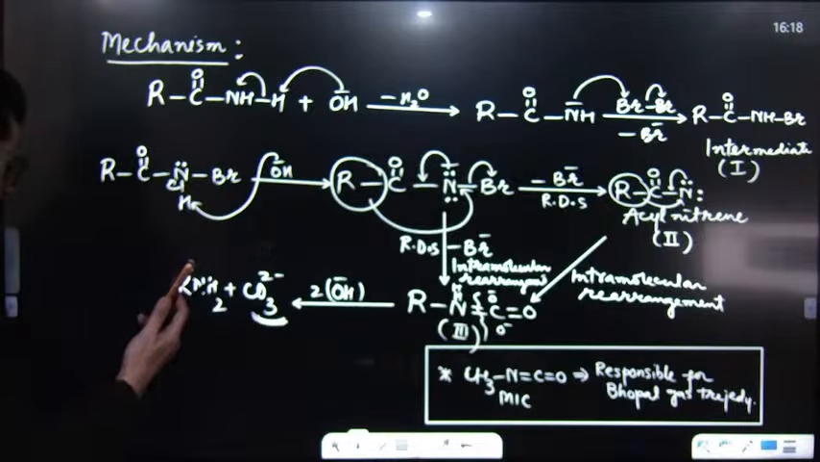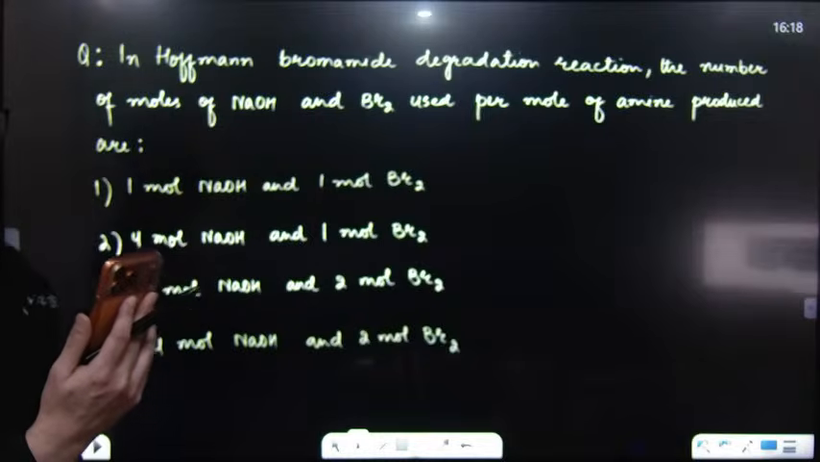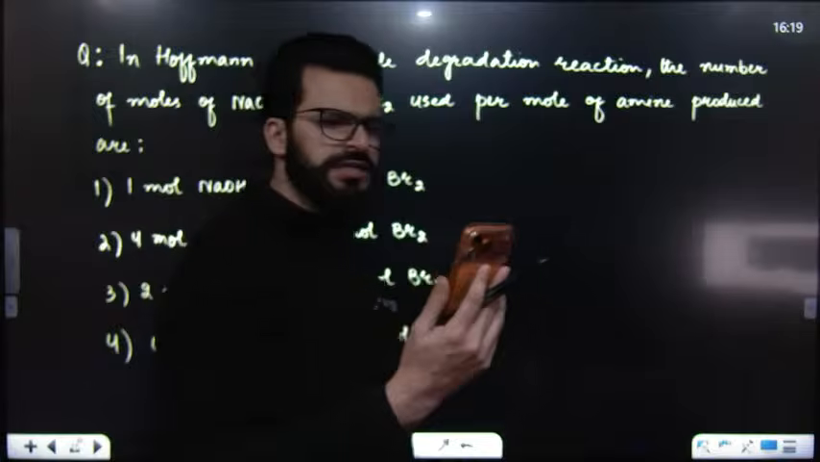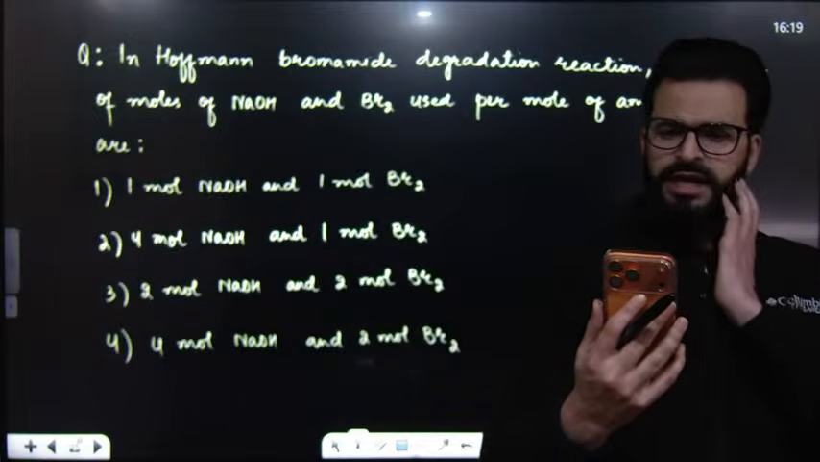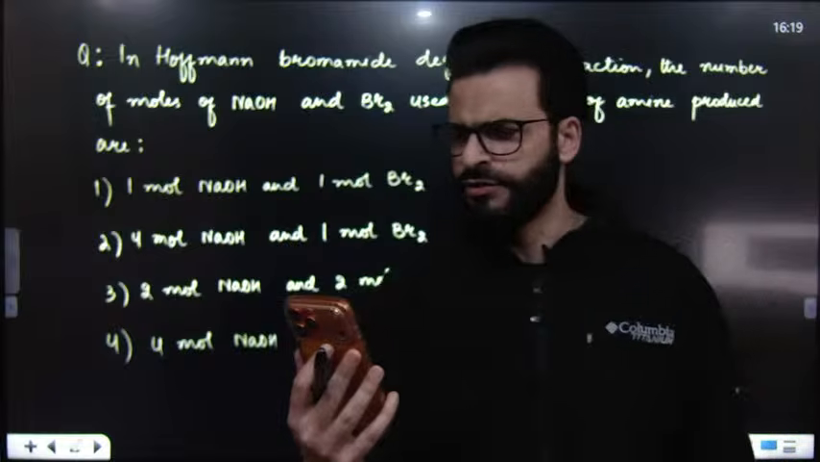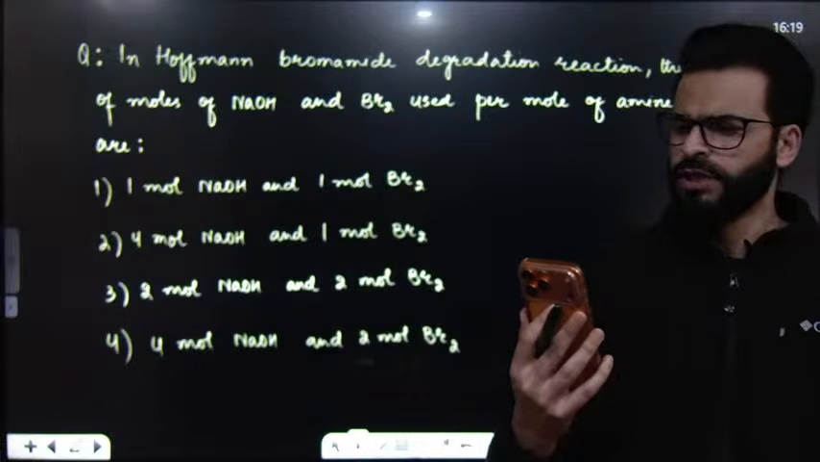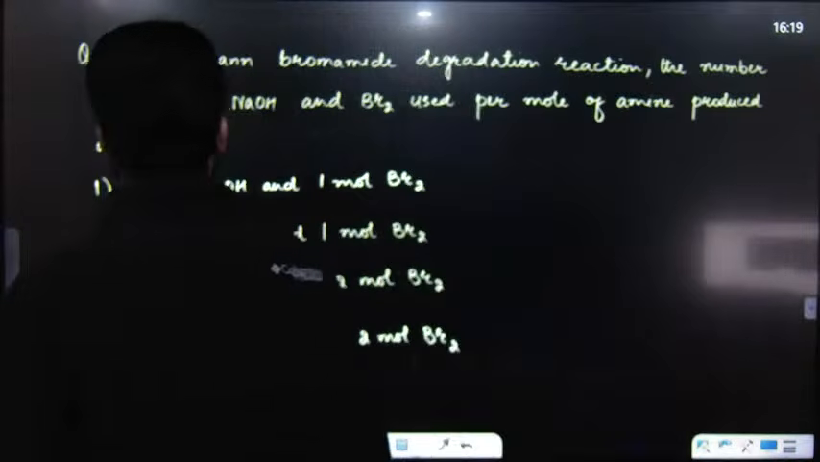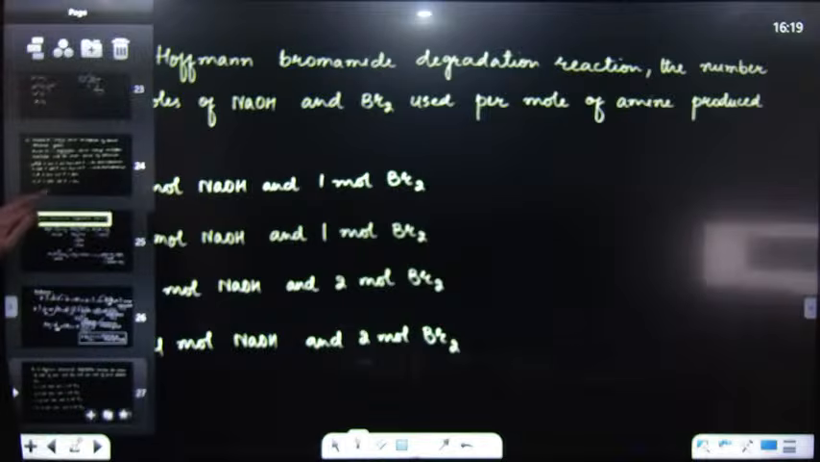I hope this is clear to each and everyone there. If this is clear, then you can write down the answers of these questions quickly. You can answer questions now very quickly. Question is, in Hofmann bromamide degradation reaction, the number of moles of NaOH and Br2 used per mole of amine produced. Now, let me know. Have a look over here.